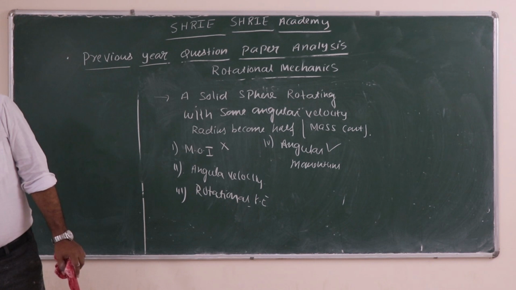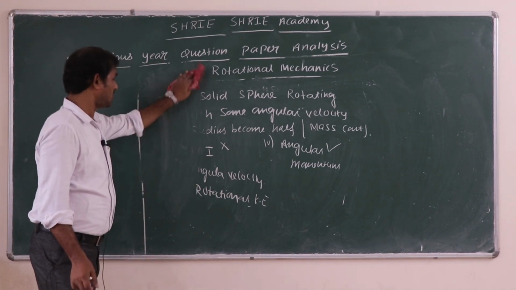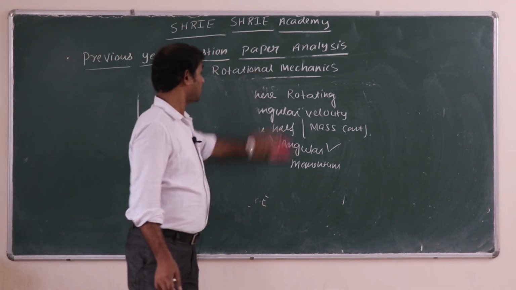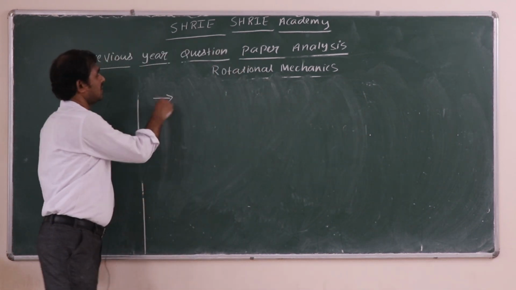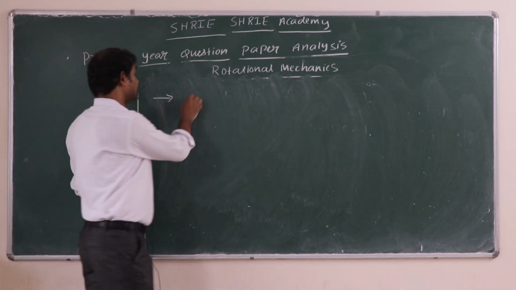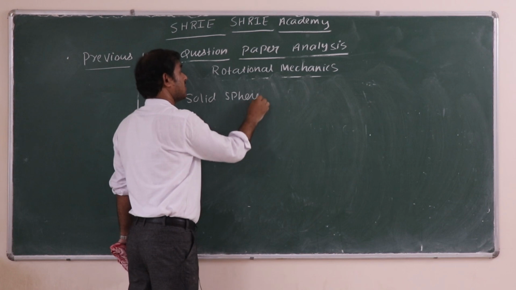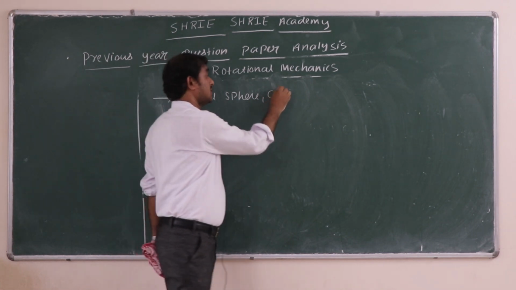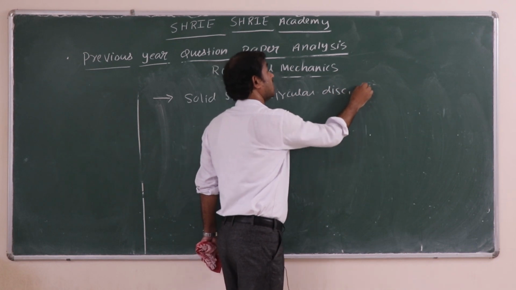In 2018 we have another very conceptual question. 3 bodies were there: a solid sphere, a circular disc, and a circular ring.